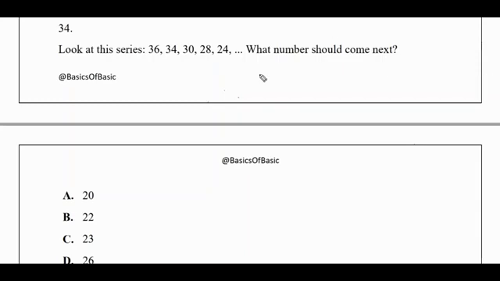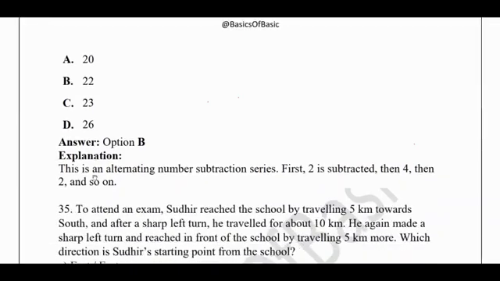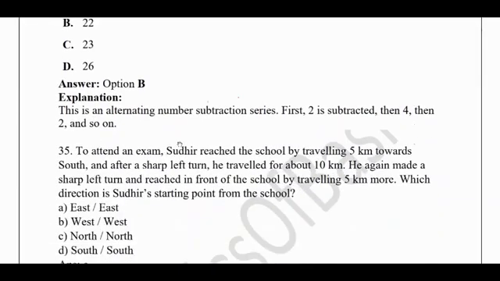So for this, now let us see. Here the difference is -2 and -4, again -2 and -4. So this is following a sequence. So after this it should be -2. So after doing -2 I'll get 22. So the answer would be B. So this was one of the similar kinds of questions like the previous one. Just the logic depends here. Okay. Yeah, this was the explanation.